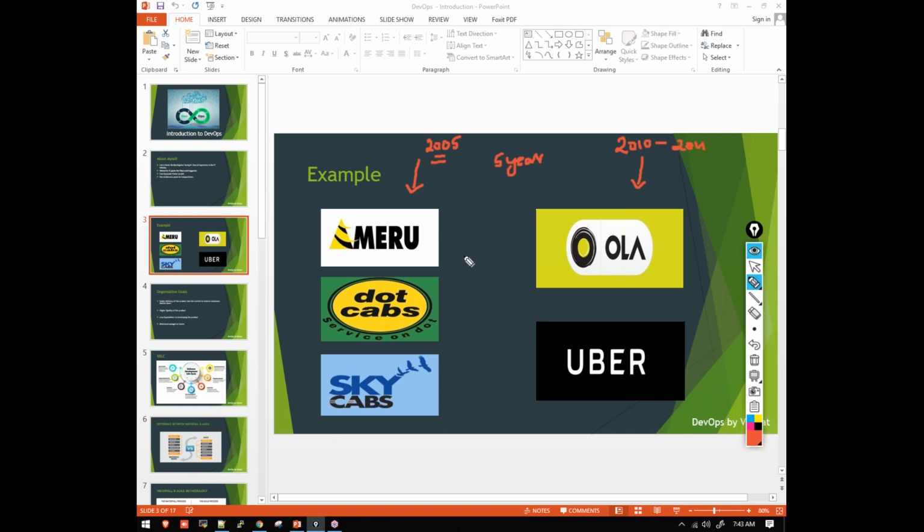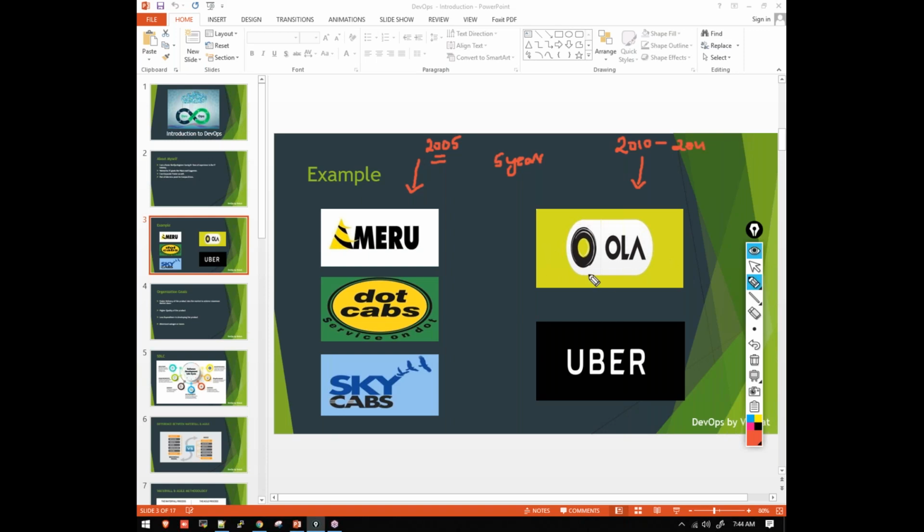Even today, if you want to book a cab with those companies, you have to call the company's customer care and book a cab. Whereas with Ola and Uber, we install the app on our mobile, quickly share our location, and our cab will be booked, right? So it is easy when compared to the other companies. So that is what changed.